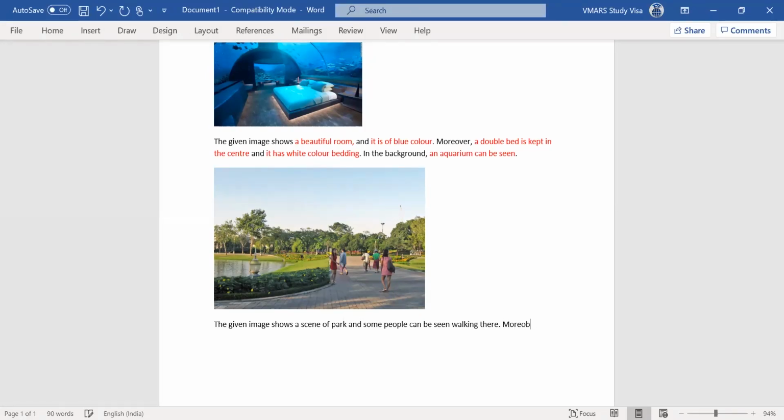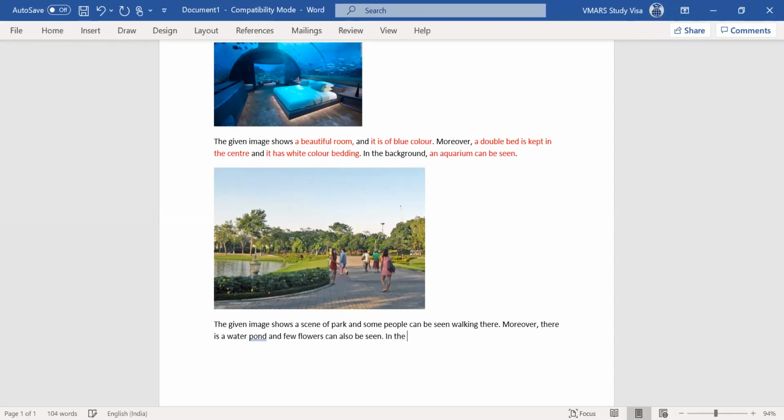Moreover, there is a water pond and a few flowers can also be seen.